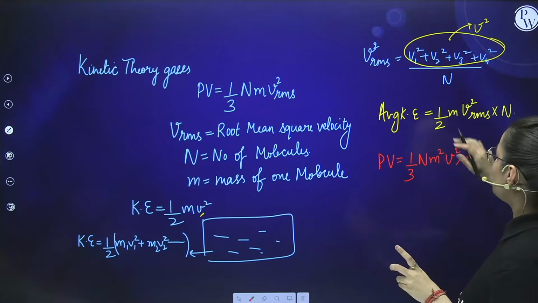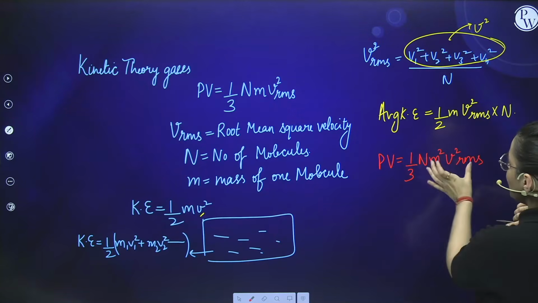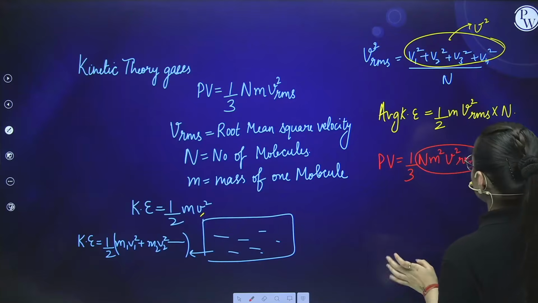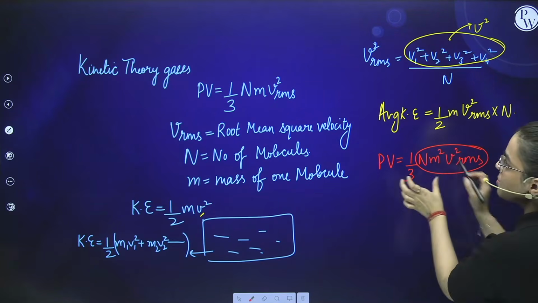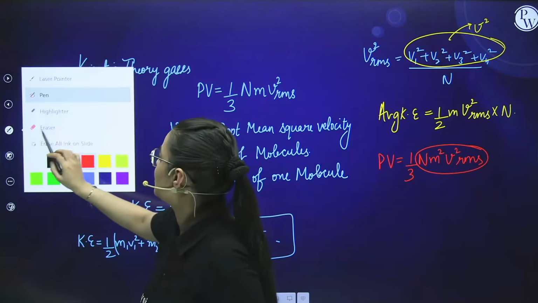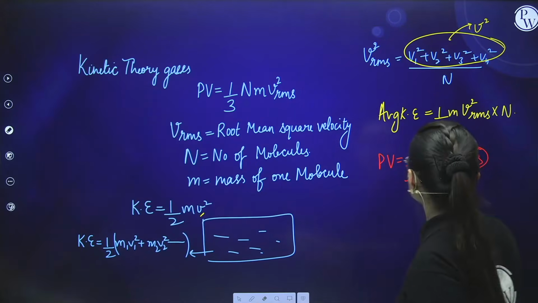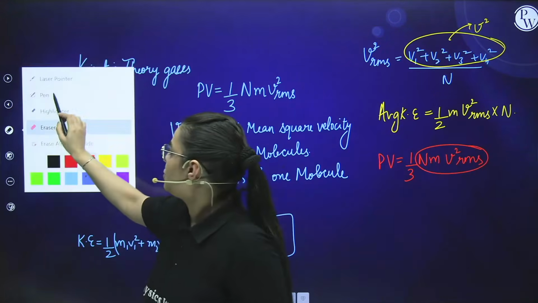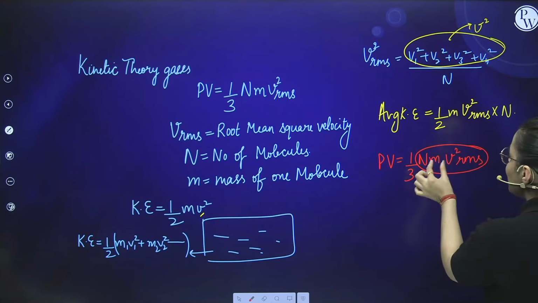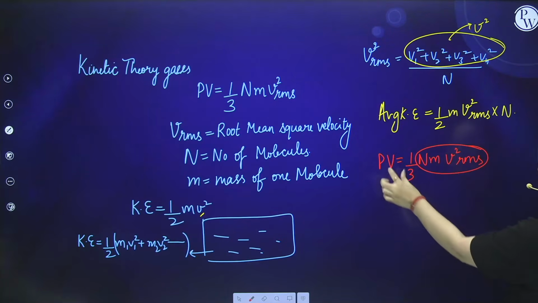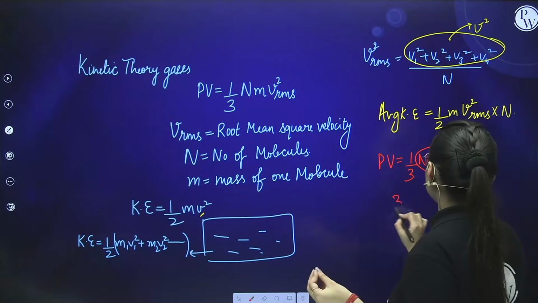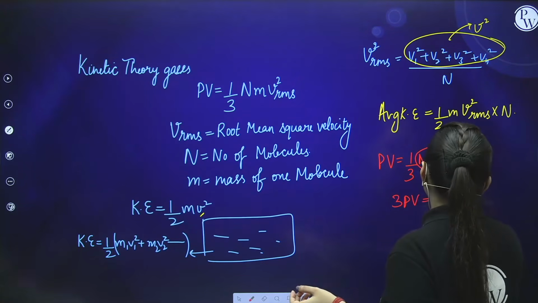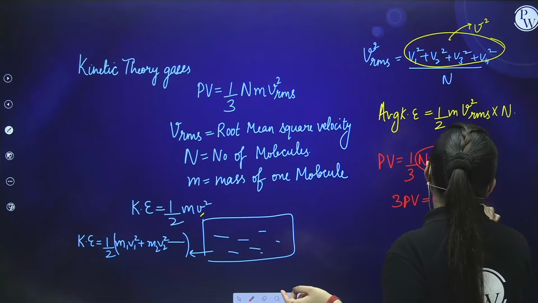Now what you can do over here is replace this n m. Sorry, I had written m square, it is m, sorry for this. Here m will come, not m square, right? Now take this 3 to the other side, it will be 3 PV. 3 PV equals n m v square rms.